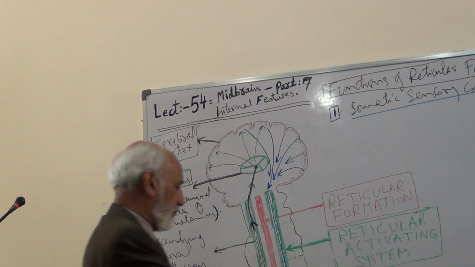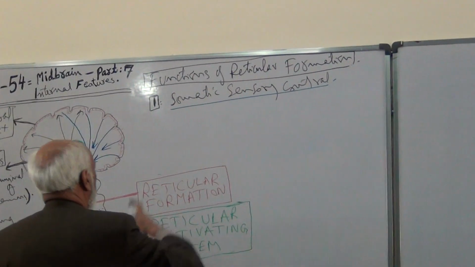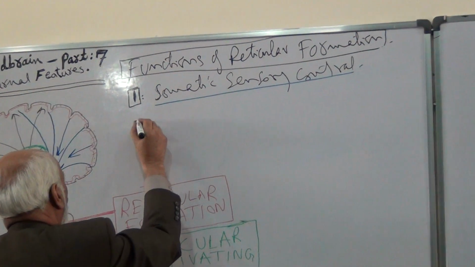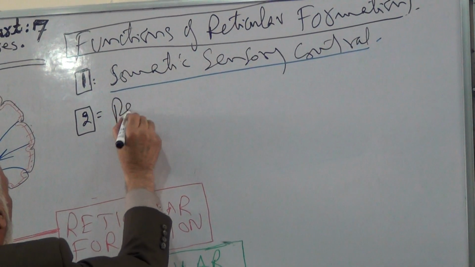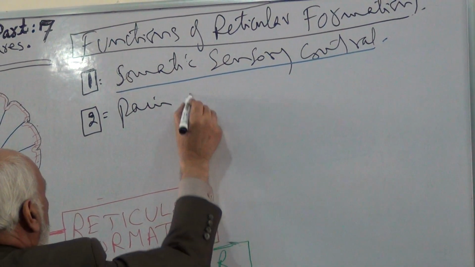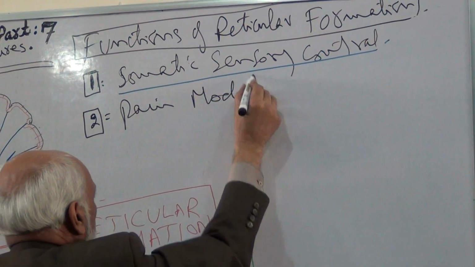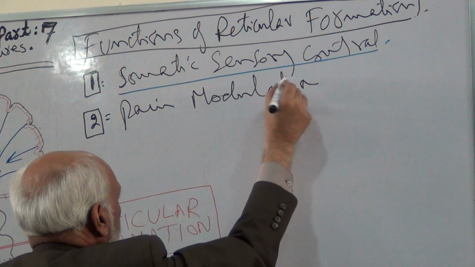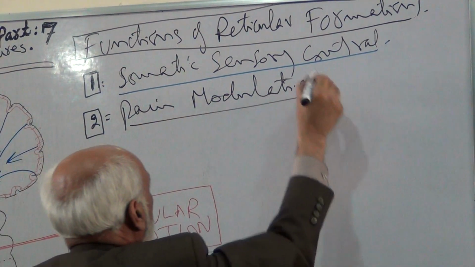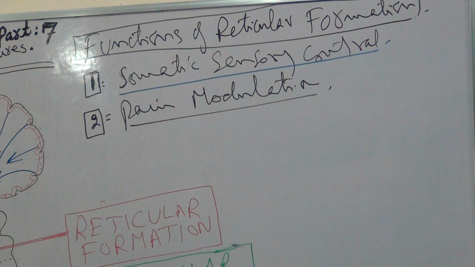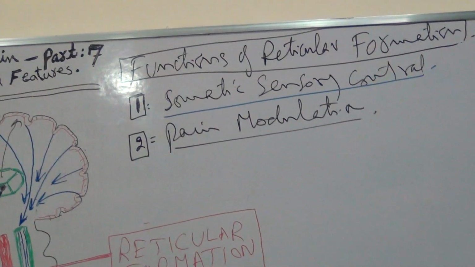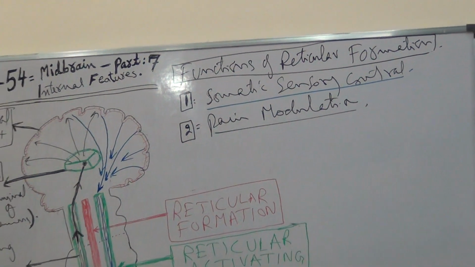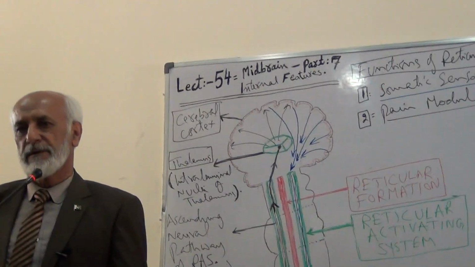The next function is pain modulation. Pain sensation is also an important function of the reticular formation. Some of the body pains are not received.